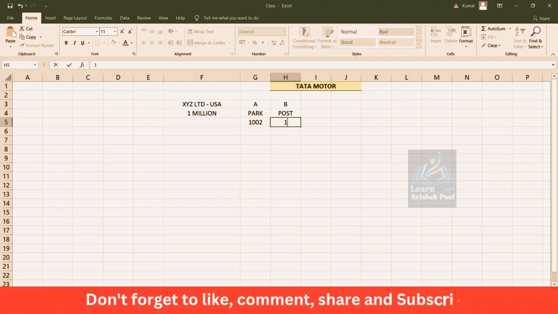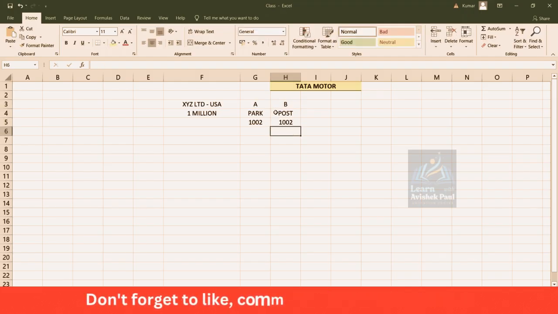So B is going to check document number 1002 again, and B is going to cross verify whether whatever details have been given by A are correct or not. If everything is correct, then B is going to post this invoice, or if B found any mistake, then B is going to rectify this mistake, and then B is going to post this invoice. This is called dual verification, right? In that case, the possibility of mistake is almost going to be reduced to 0%. There is no possibility of mistake, right?